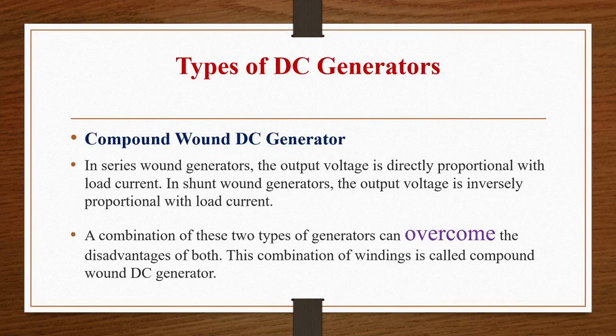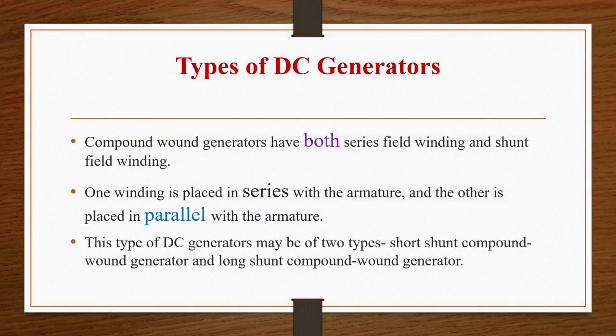So in a compound wound generator, both series and parallel connection will be there. Output voltage is directly proportional to the load current here, whereas output voltage is inversely proportional to load current in case of a shunt generator, and output voltage is directly proportional to load current in case of a series generator. So a combination of these two types can overcome the disadvantages of both the generators. This is called a compound wound DC generator, where we are seeing the combination of both series and parallel connection. So a compound wound generator has both series and shunt field winding, and one winding is placed in series with the armature and the other is placed in parallel with the armature.